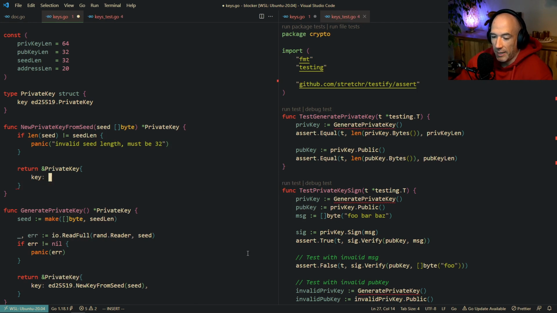And in this case, we're gonna basically just return this private key, where the key is gonna be ed new from seed, and it's gonna be the seed we give it here, right? That's what's gonna happen.